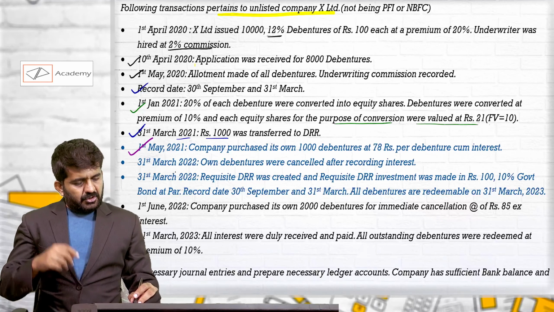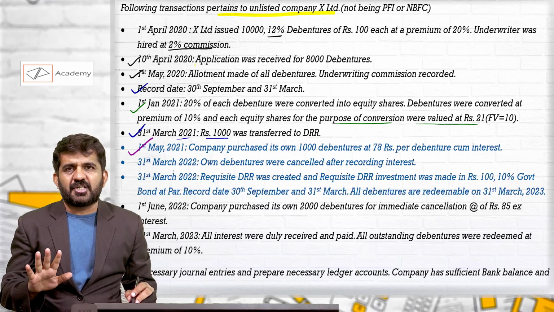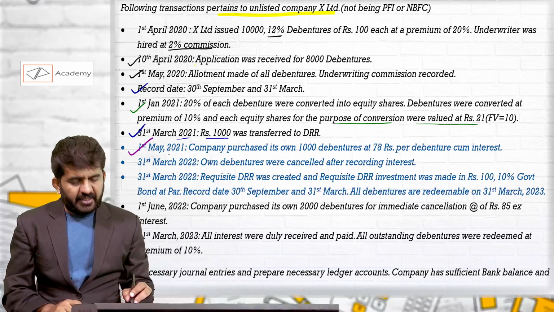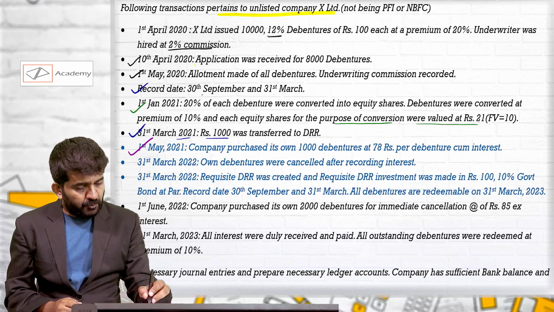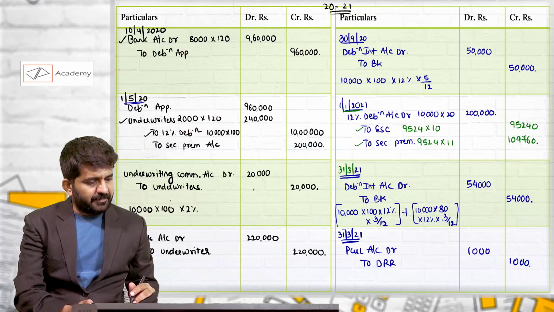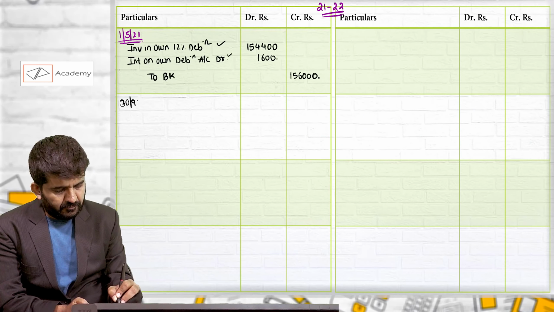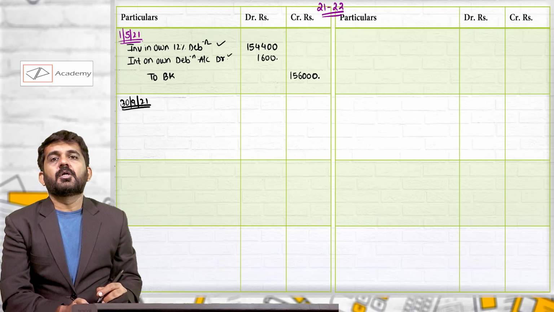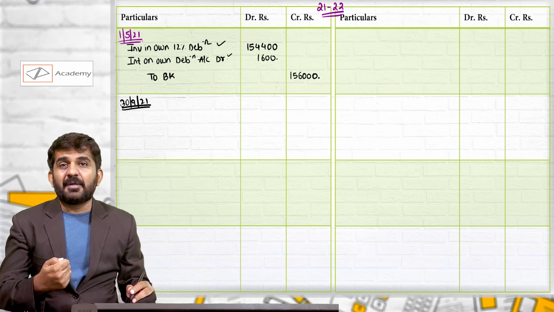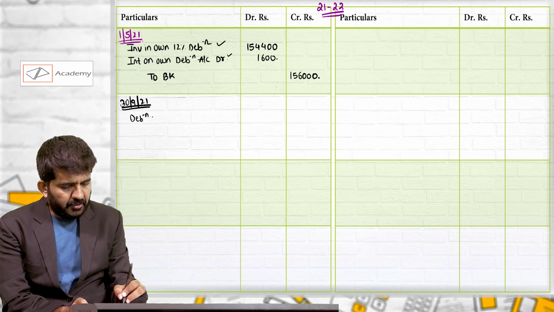Next is 31st March 2022. So there is no other transaction except this transaction as far as this year is concerned, but we'll have to take care of 30th September. On 30th September, the company will be paying interest. How much interest it will pay? Debenture interest account debit.